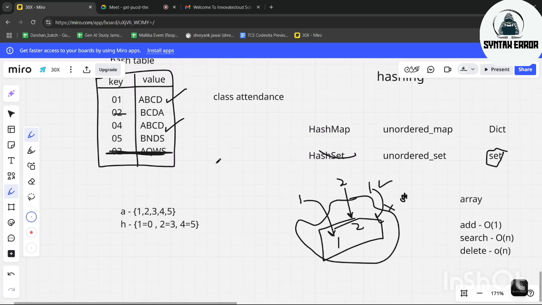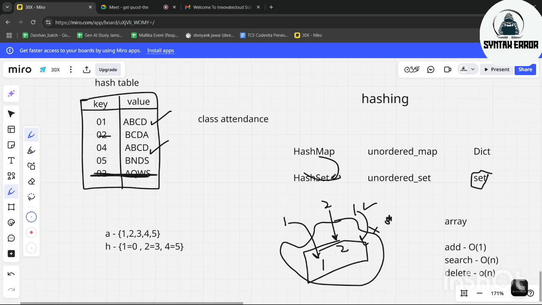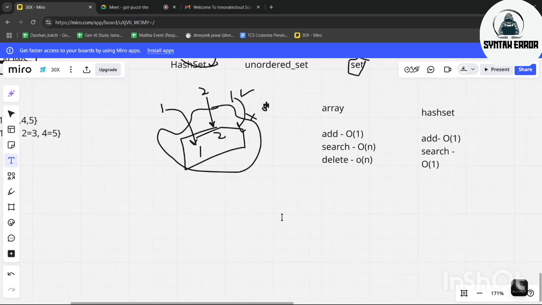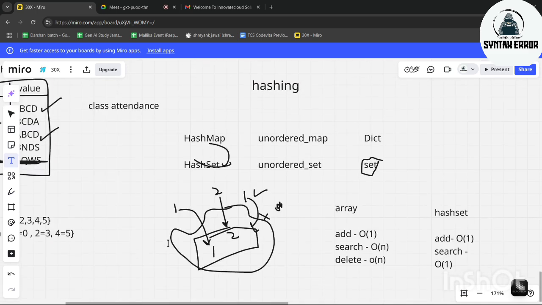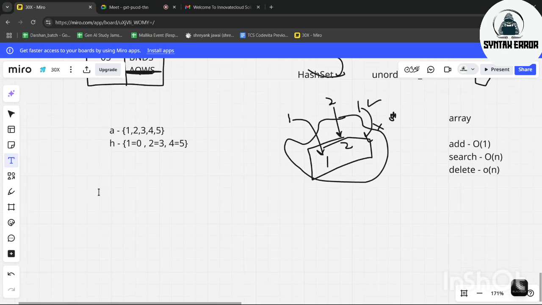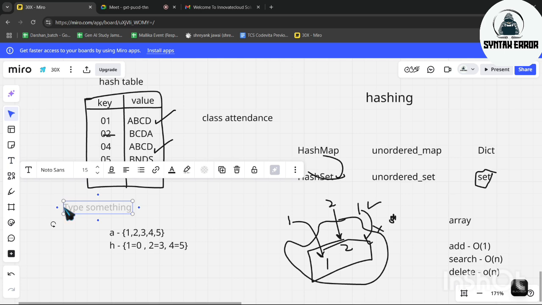So guys, hash map and hash set are also data structures, like an array or a linked list. Now, let's see how a hash map, as I said, with key and value, is written. Let's see the syntax of how a hash map is written in Java. I'm telling the coding language Java because in Java a hash map is called HashMap. That's it.